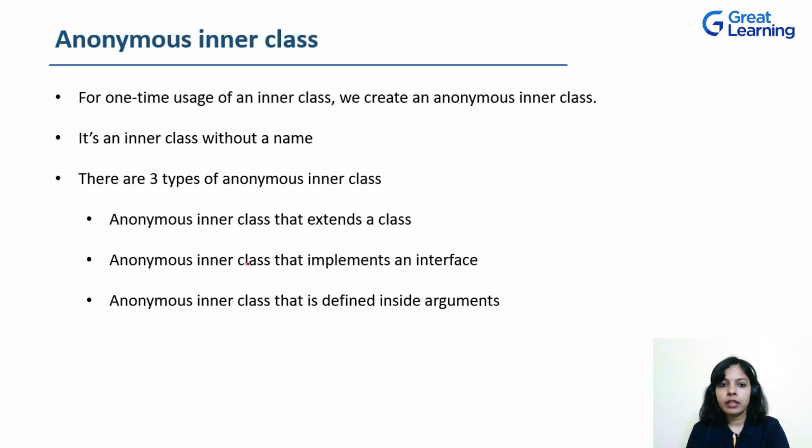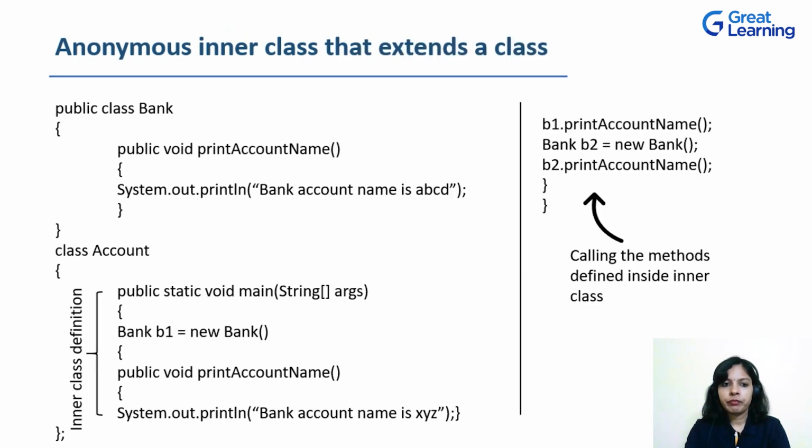It's for one-time uses. And it's an inner class which is not having any name. So as it is used only once, we can use it without defining a name to that inner class. There are three types of anonymous inner classes that exist: anonymous inner class that extends a class, anonymous inner class that implements an interface, anonymous inner class that is defined inside arguments. Let's talk about one of these.